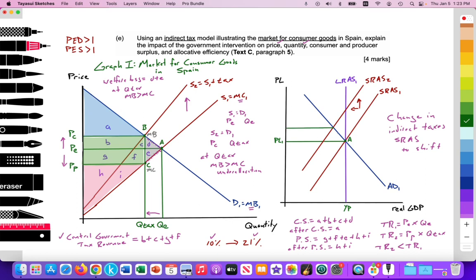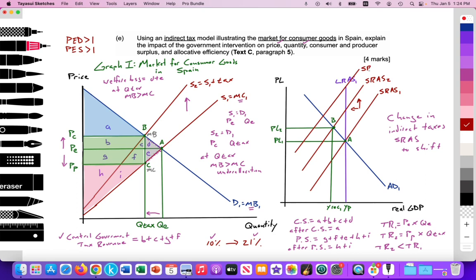Price level going up, GDP going into recession in theory, PL2, Y recession 1, we're at point B. So Spain is at this point of inflation due to the Russia-Ukraine war. And this proposal by the Bank of Spain will just continue to add to that problem. So if VAT taxes or ad valorem taxes increase, SRAS is just going to shift in again, and you'll have more cost-push inflation. So we're going to go from SRAS 2 to SRAS 3, and we'll have a higher price level and reduced economic output in the economy.